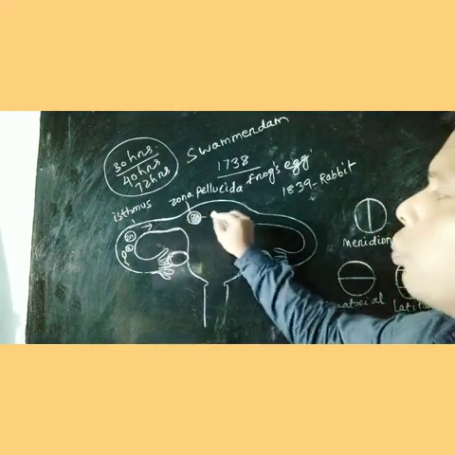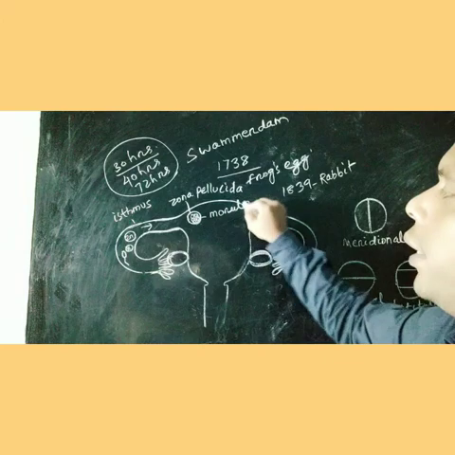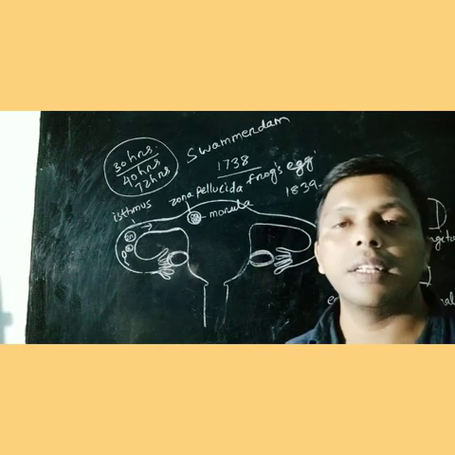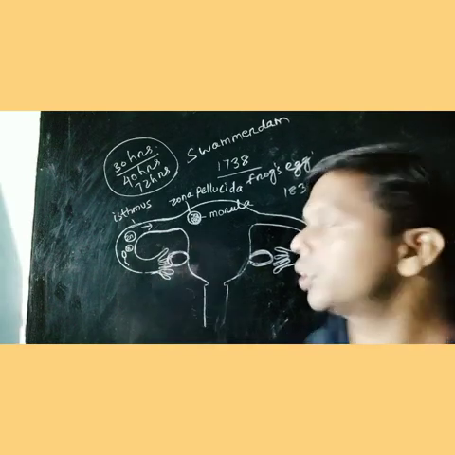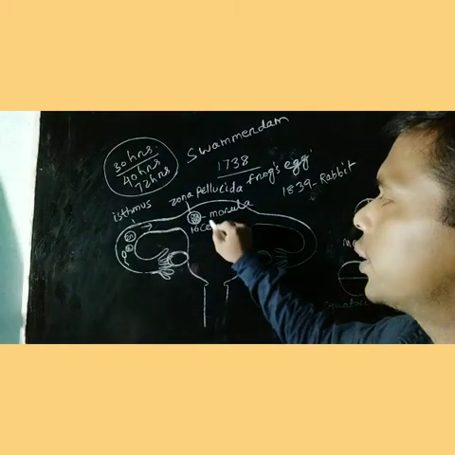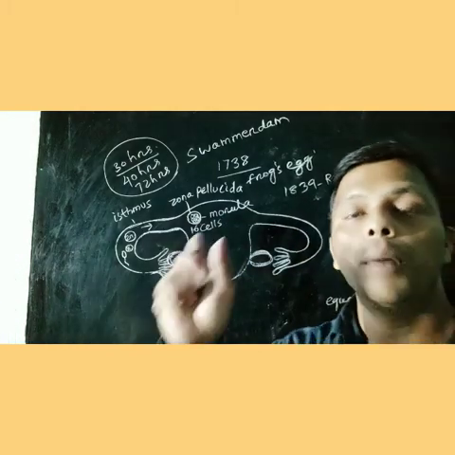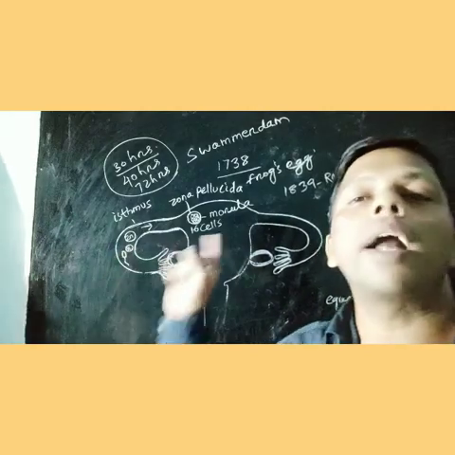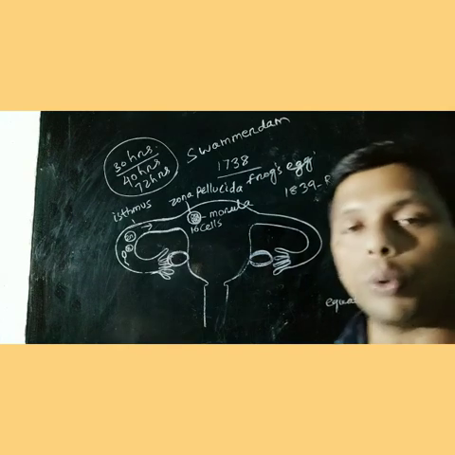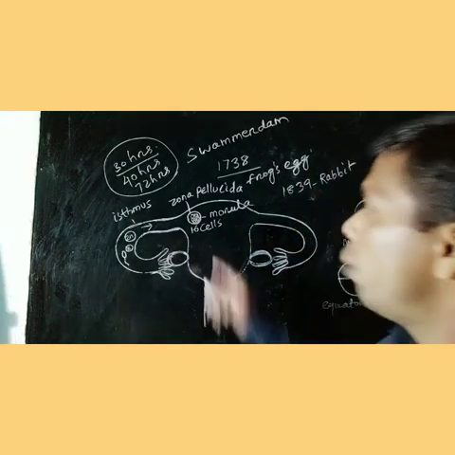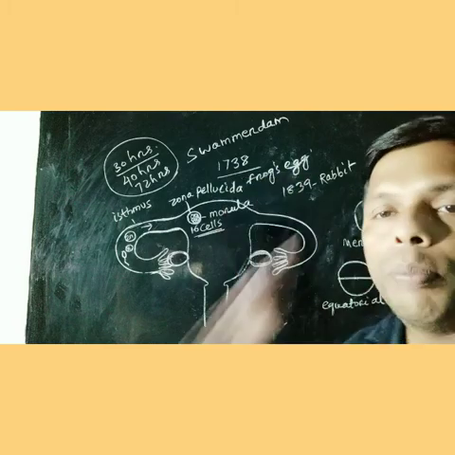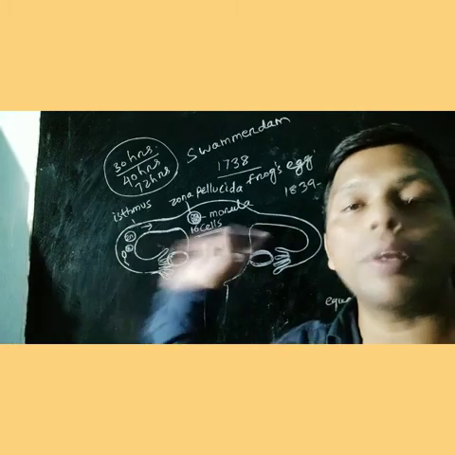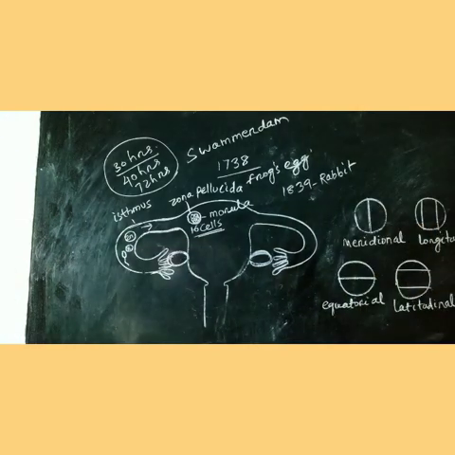the mass of cells which enters into the uterus is called the morula. The human morula consists of 16 cells. Morula is derived from mulberry. When there are 16 cells, it represents a mulberry-shaped structure, so it is called morula. When the morula comes here, it is the 4th to 5th day after fertilization.